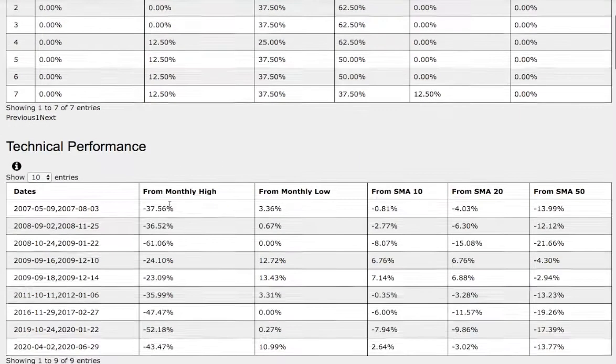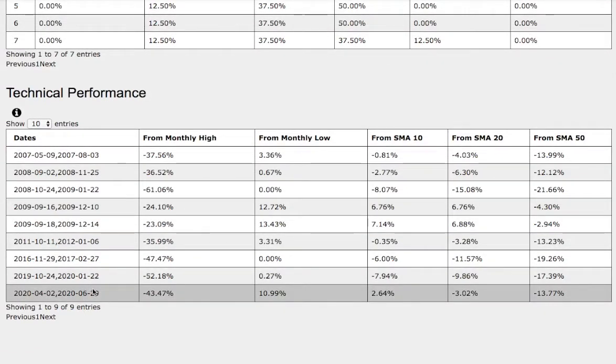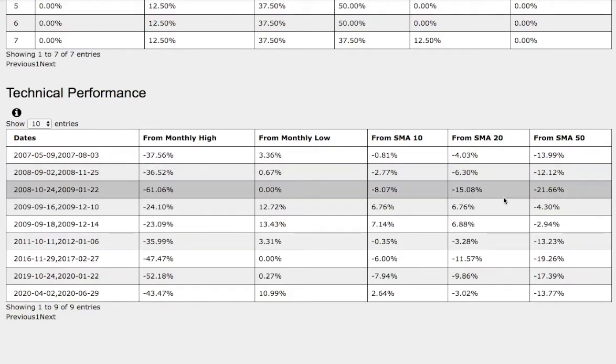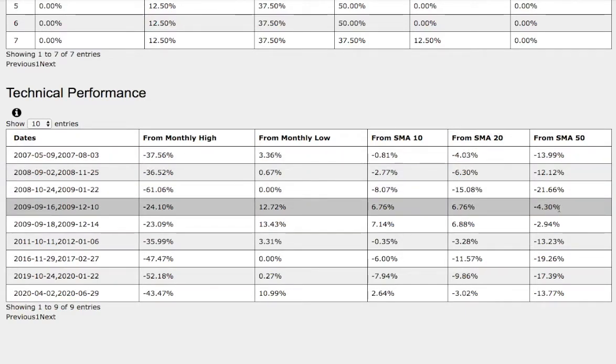And let's examine more closely the technical performance of each trend. The trend that we're currently in is down 43% from monthly high, up 11% from monthly low, up 2.6% from 10 simple moving average, down 3% from 20-day simple moving average, and down 13.7% from 50-day simple moving average. And now let's examine the trend that we just found. Back then it was down 24% from monthly high, up 13% from monthly low, up 6.7% from 10 simple moving average, also up 6.7% from 20-day simple moving average, and down 4.3% from 50-day simple moving average.